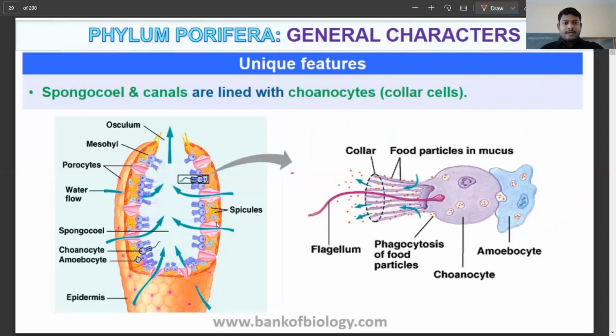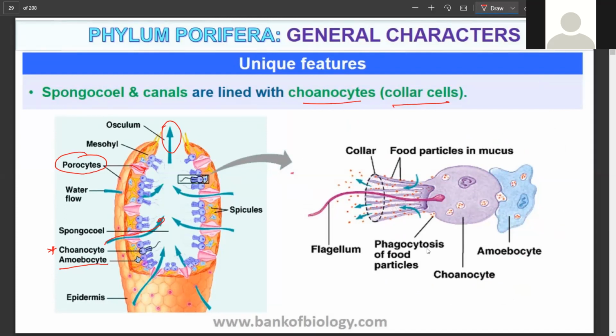So let's see what happens here. You can see the lining here. These are called the porocytes, which help in the pores where the pores are present, and you can see this is the osculum here, and here the water enters. But if you see, there are specialized cells called the collar cells or choanocytes, and you have the amoebocytes. Both these collar cells and the amoebocytes help in the actual process of absorption and digestion of the food.